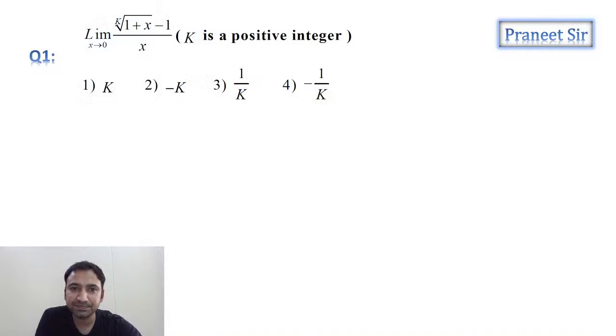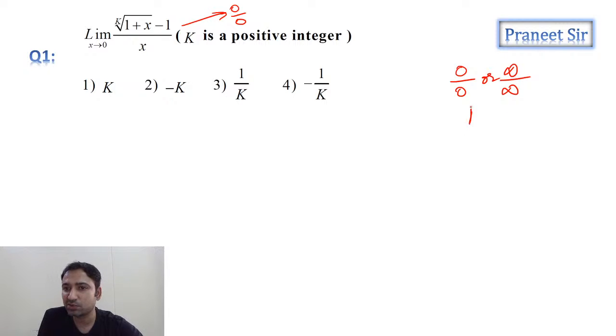So this is the first question we have. Directly, if you substitute the limit, how much are we getting, guys? If you directly substitute x equals 0, are we getting 0 by 0 or not? So guys, in limits, whenever you get 0 by 0 or infinite by infinite, we can apply L'Hospital's rule. Apply L'Hospital's rule, guys.